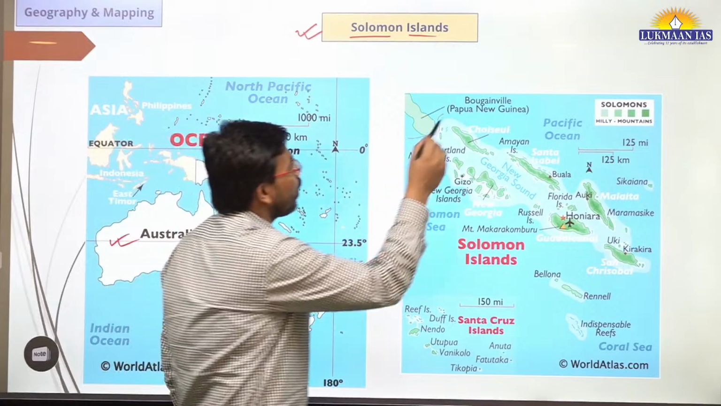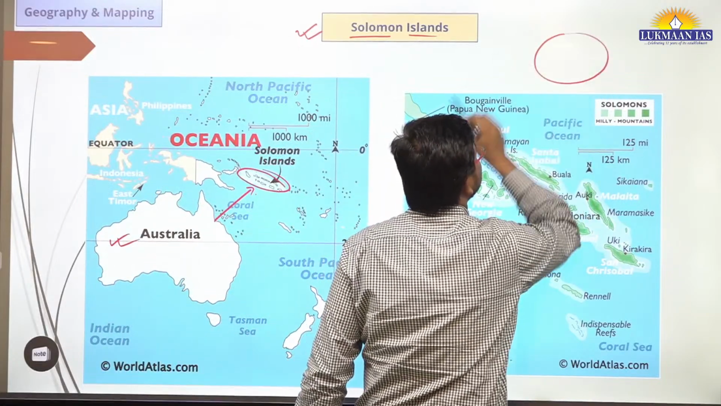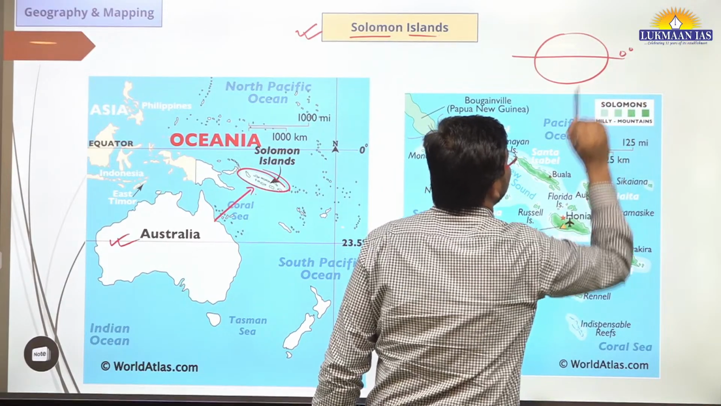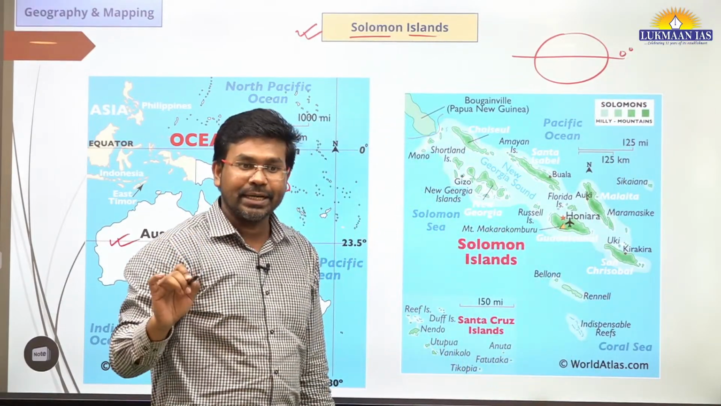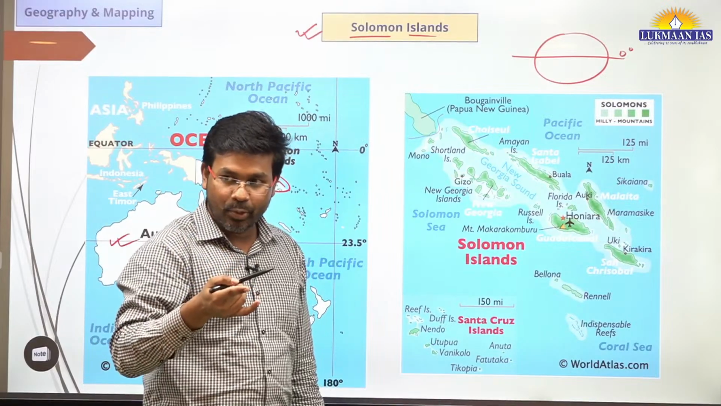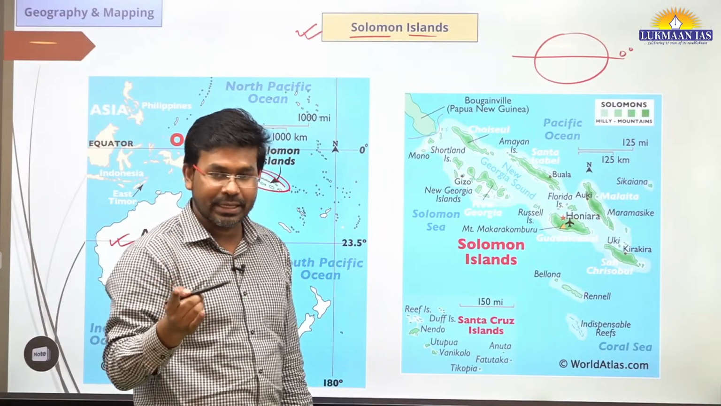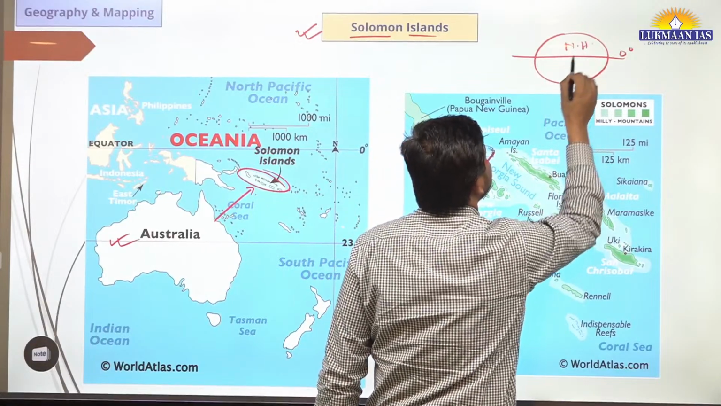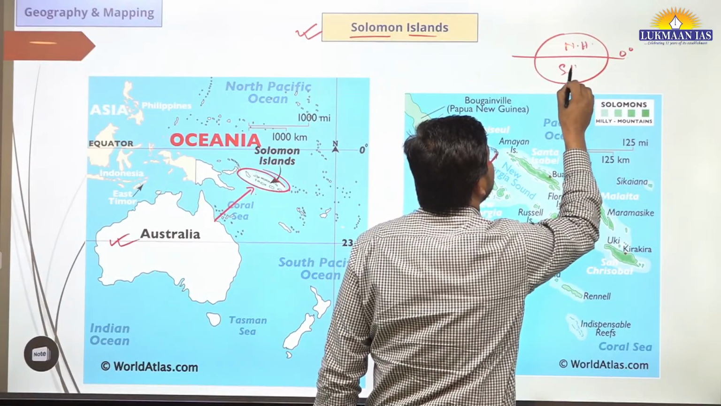If we draw the globe, the 0-degree line is known as the equator. Any country that lies entirely above the equator is a northern hemisphere country, a country located in the northern hemisphere. This is the northern hemisphere, and this is the southern hemisphere.